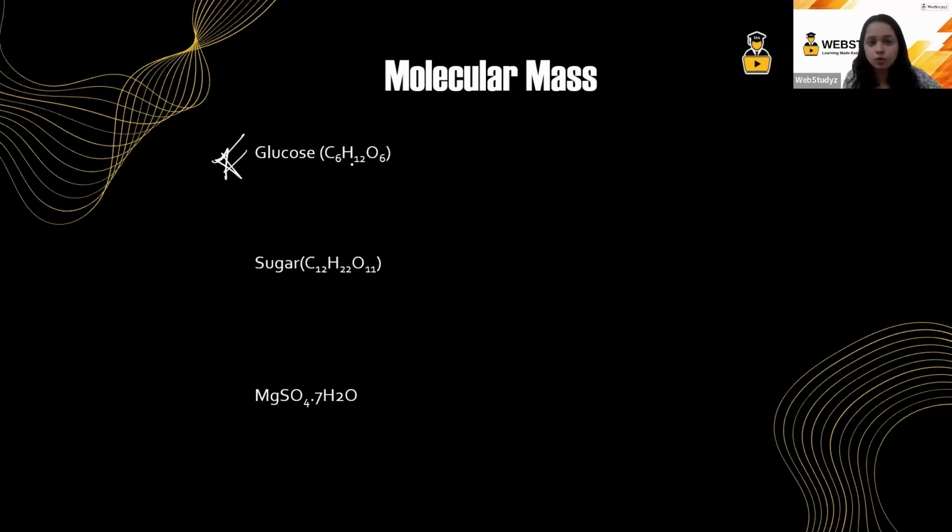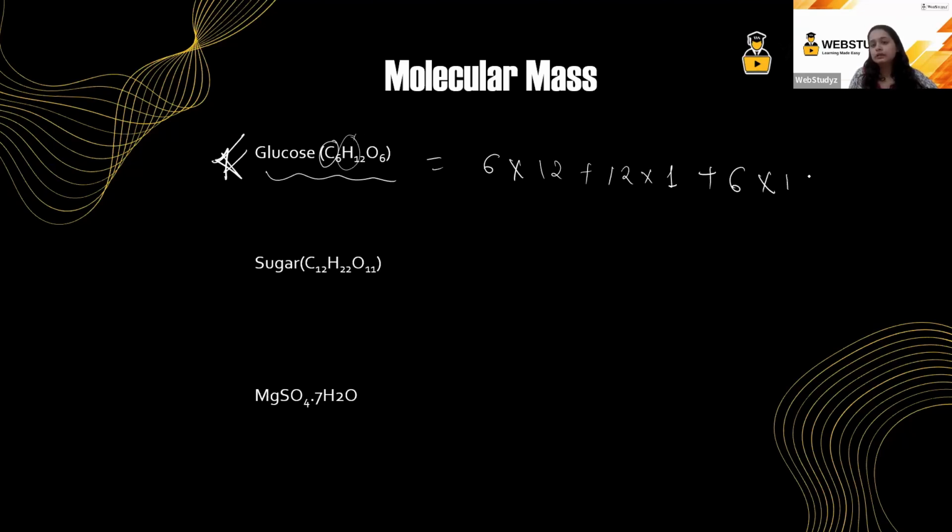Now, looking at this particular glucose molecule, in this molecule we have 6 carbon atoms. So we are going to write 6 into the mass of 1 carbon atom, that is 12, plus we have 12 hydrogen atoms, so 12 into the mass of 1 hydrogen atom, plus we have 6 oxygen atoms, so it will be 6 into 16. And again telling you, learn it, it is 180 grams.